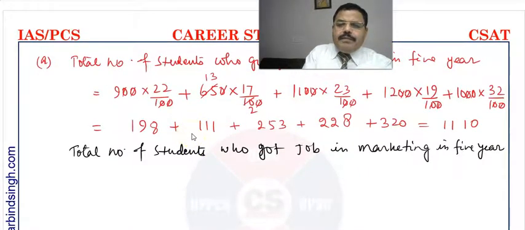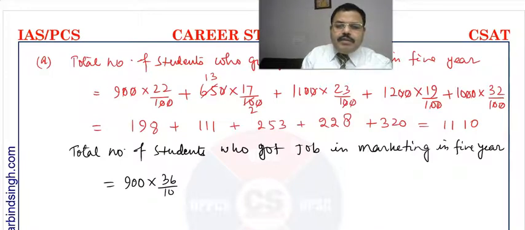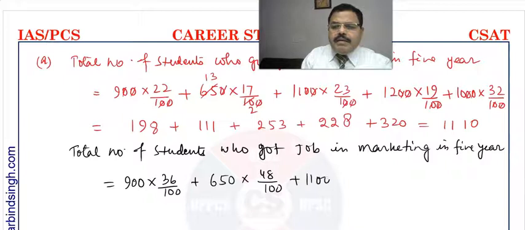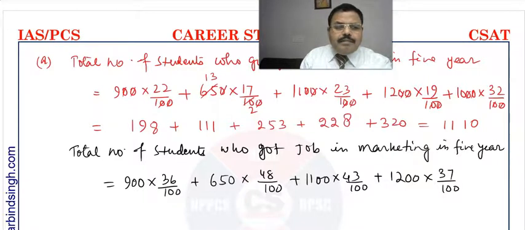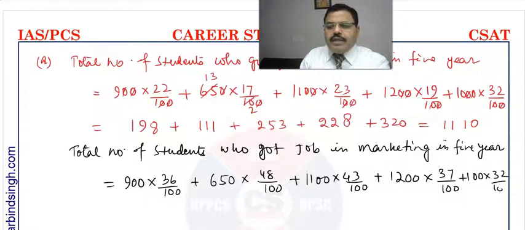So here again we can write it as 900 multiplied by 36%, 36 by 100, and then 650 multiplied by 48%, 48 by 100, plus then 43. So this will be 1100 multiplied by 43%, so 43 by 100, then 1200 multiplied by 37, so 37 by 100, plus 1000 multiplied by 32%, so 32 by 100.